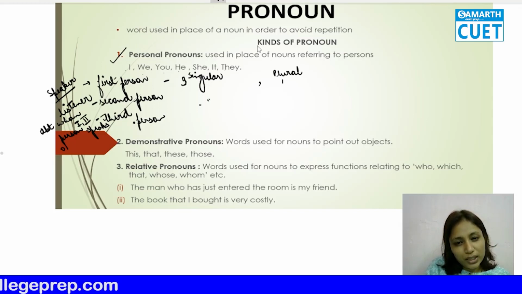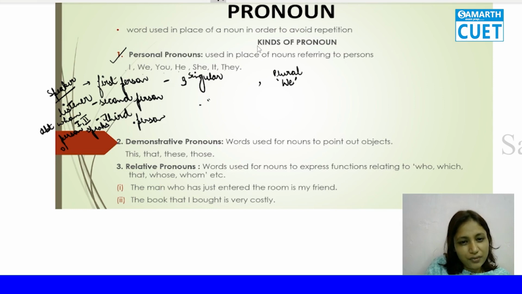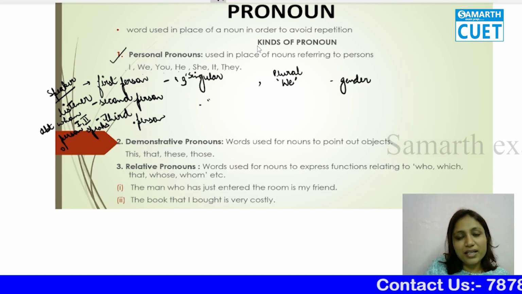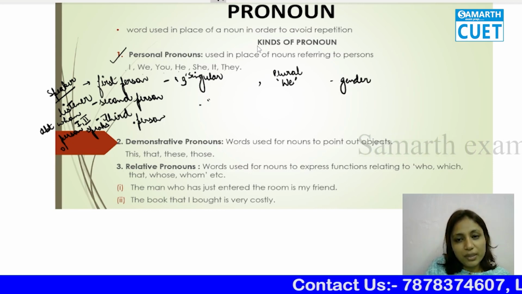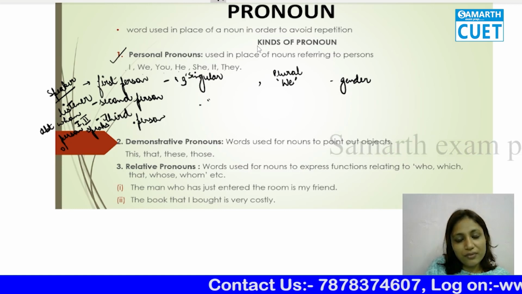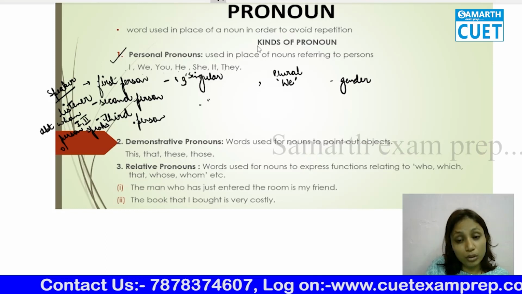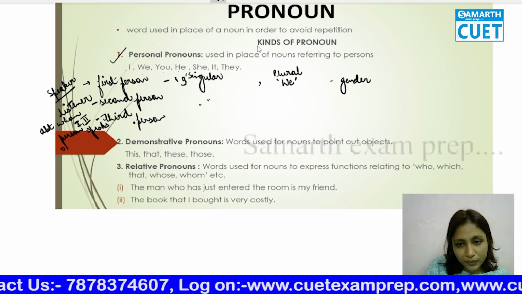With plural, the first person pronoun is we. The first person pronoun with singular is I. And they are both gender neutral. That means if I say we are singing, you will not be able to tell whether in we there are males, females, or both.